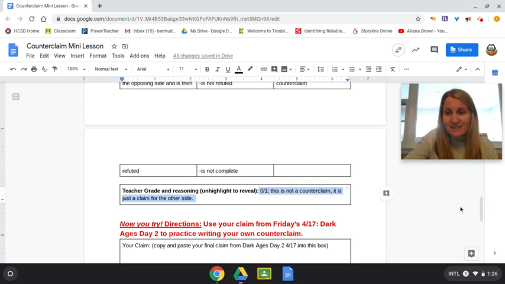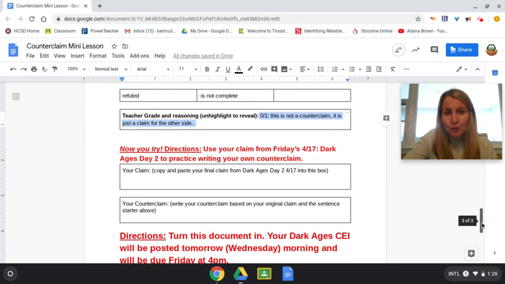For the rest of this assignment today, you're going to make your own counterclaim based on the claim that you chose or that you wrote, from Friday, Dark Ages Day 2, which you did. That document was posted on the 17th. Go back, look at your claim, look at any comments that your teacher gave you about fixing that claim, copy and paste it into the first box, and then make your counterclaim based on that. And then you'll have 2 sentences of your CEI already done once you've completed this.